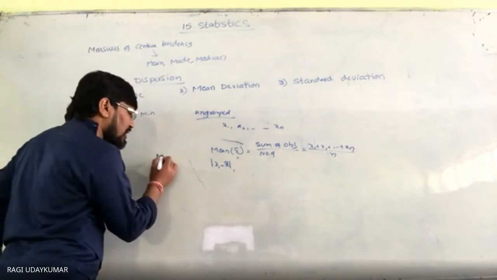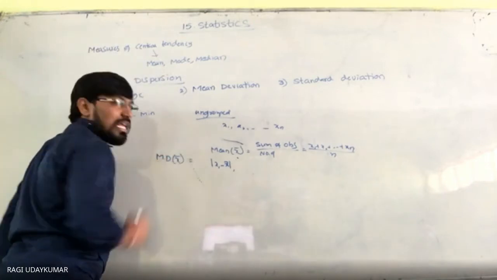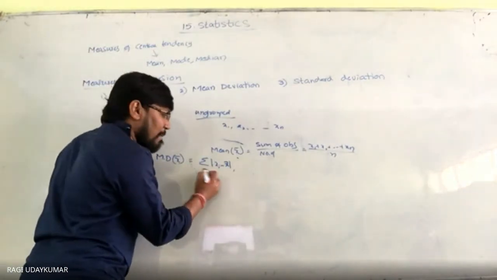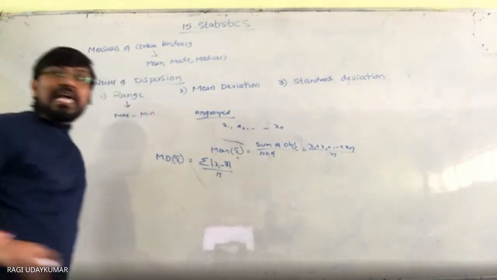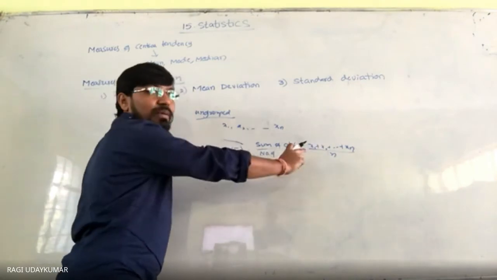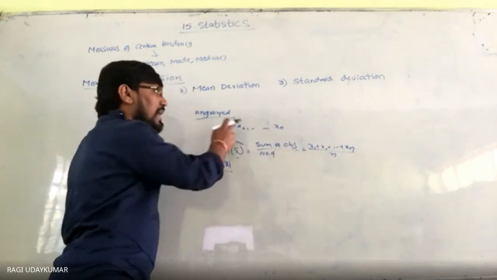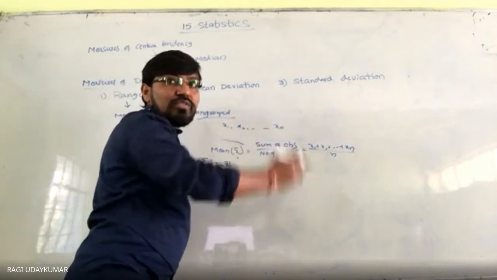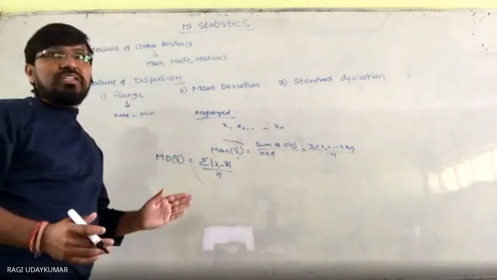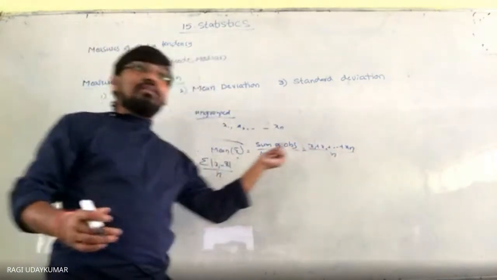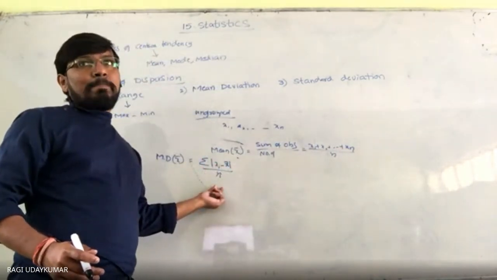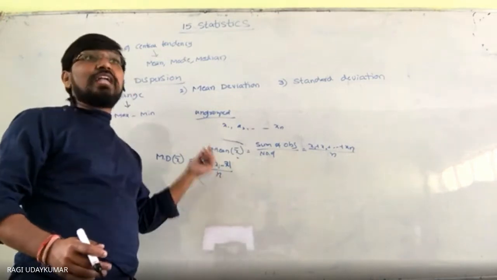So mean deviation about the mean is represented by sigma |xi minus x bar| by n. Sigma |xi minus x bar| means for this observation, subtract the mean value and find its modulus value. From x2 subtract the mean value and find its modulus value, and from xn subtract the mean value and find its modulus value. All these values, whatever you are getting, their sum you have to find out and it should be divided by n.